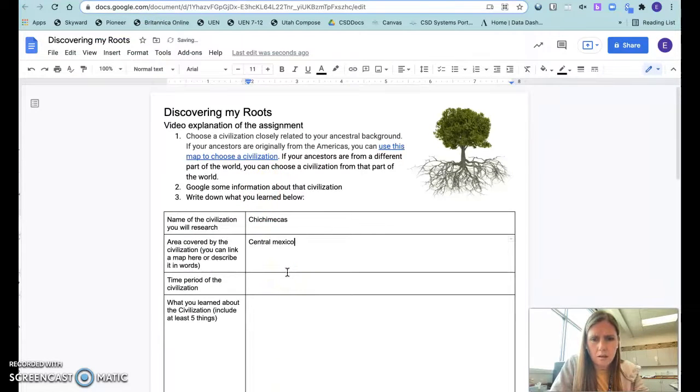Central Mexico, but you can capitalize things because we can always try to do our best work. You can write it however you would like, or you can just put a link. So we could copy and paste the link to that map. Time period of the civilization. This is where I don't know. So we need to Google some information about the civilization. We're going to write down what we learned.